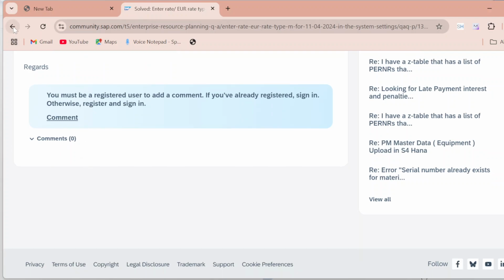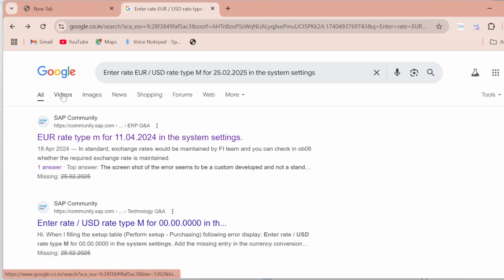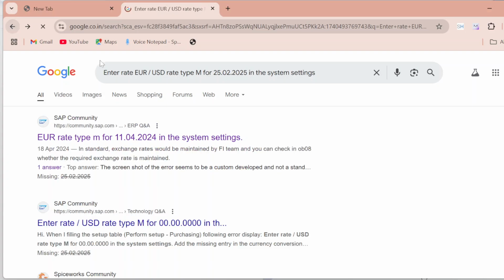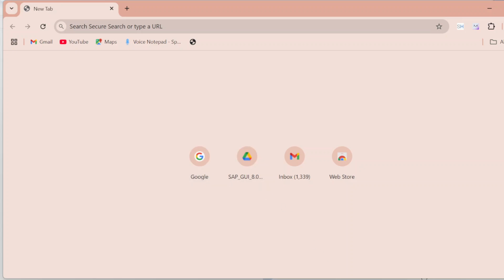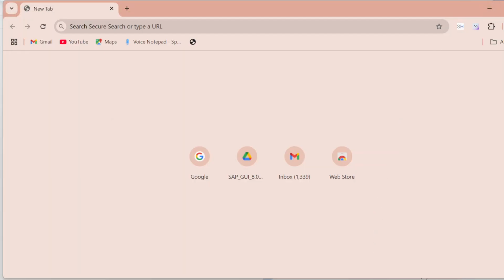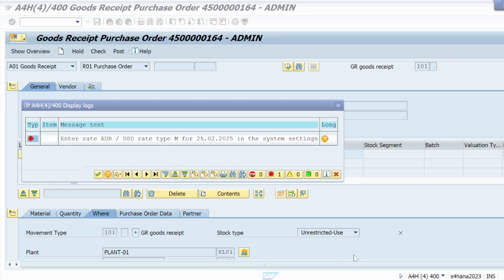First, just go and jump to the video section and see whether someone has created a video. Like in that case, someone has already created a video. Okay. So this is how we can do that. So let me resolve that error. Like that, you can resolve any SAP ticket or SAP error.